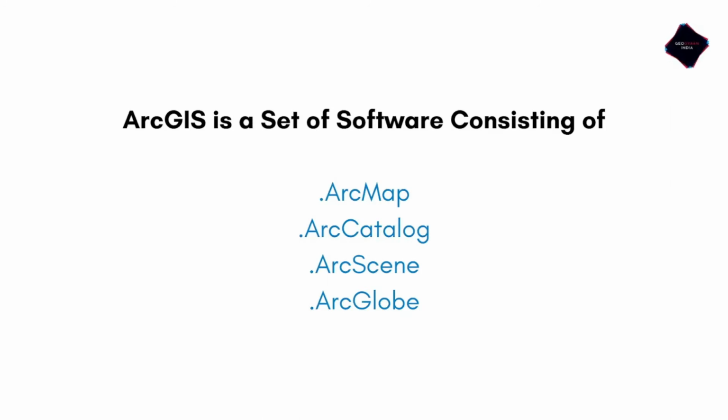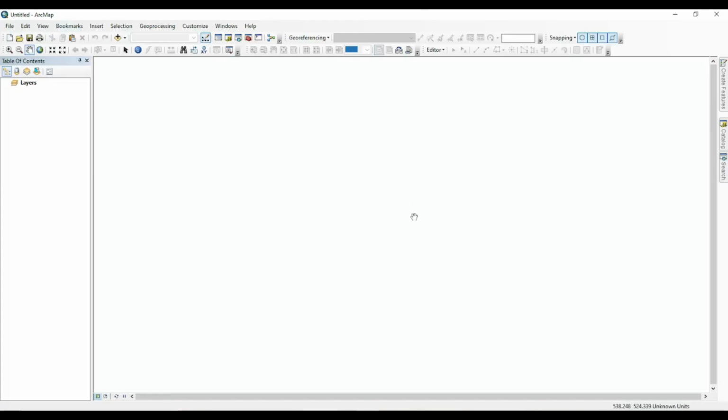First of all, we will see the interface of ArcMap. So this is the interface of ArcMap, where you can see menu bars, toolbars. On the left side, you can see the table of contents, where the layer options are, and on the right side, you can see the catalog, search option and create feature option.